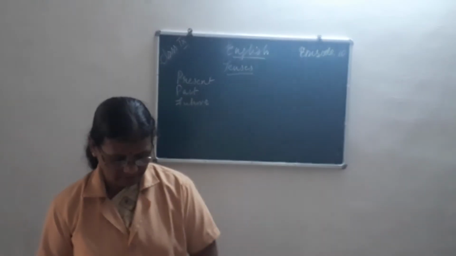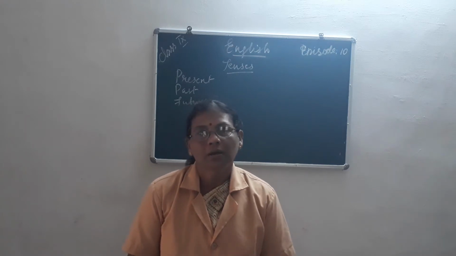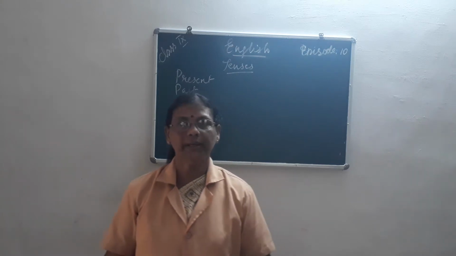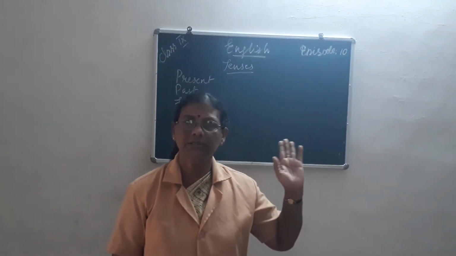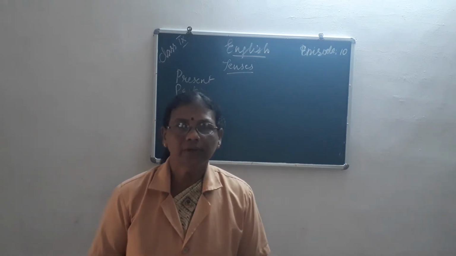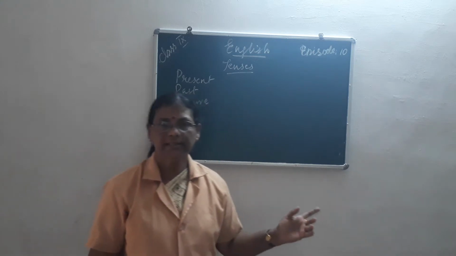Isn't it? So, what is present? Present tense is the work what we are doing at the time when we are speaking. Isn't it? So, now what work am I doing? I am teaching. Isn't it?